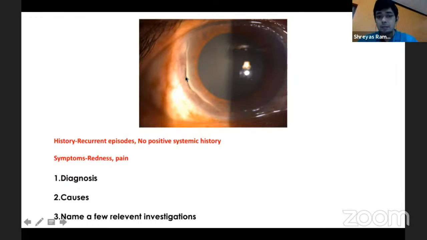And typically, you have these overhanging edges, which are infiltrated. That is very, very typical of a Mooren's ulcer. You see this excavation underneath, and then you have an overhanging edge. And most importantly is the absence of scleritis. If you see scleritis, you're not dealing with Mooren's ulcer. You have to start investigating the patient systemically, rule out all the other autoimmune conditions, connective tissue disorders like Wegener's and SLE and all those diseases, because scleritis is not present with Mooren's.